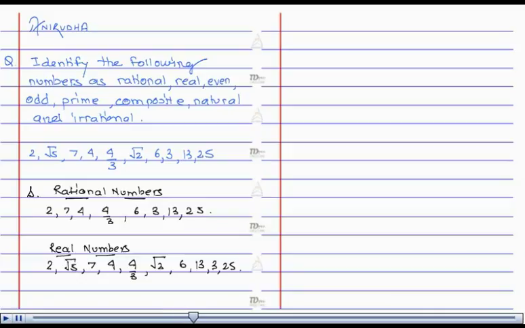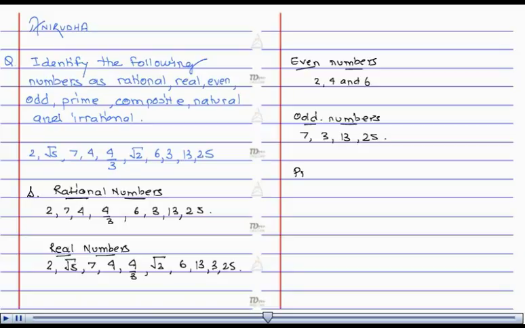Now even numbers. How do we define even numbers? Even numbers are those which are a multiple of 2. Therefore, out of the given set, the even numbers are 2, 4 and 6. Odd numbers. We can categorize odd numbers as those numbers which are not even numbers in the set of natural numbers. Here, odd numbers are 7, 3, 13 and 25.